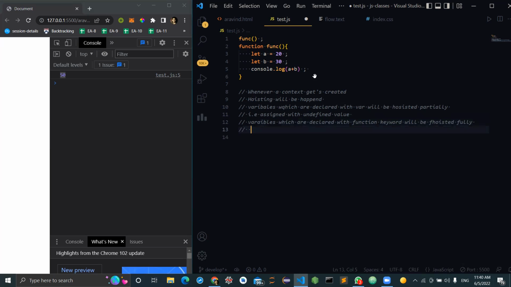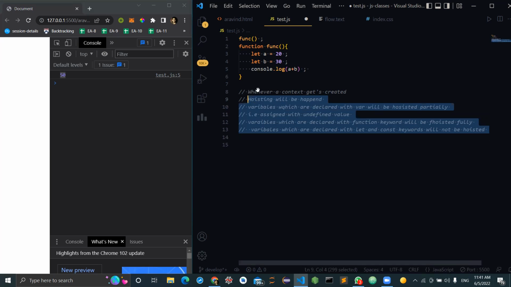And variables which are declared with let and const keywords will not be hoisted. Okay, so make a note of these 4 points.